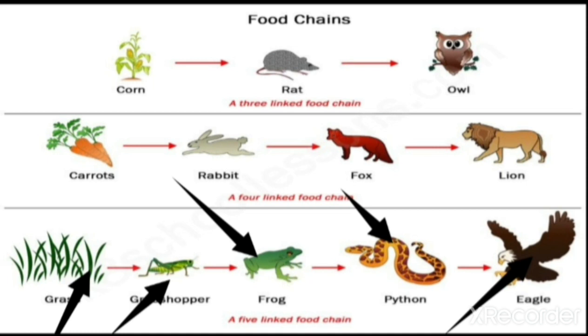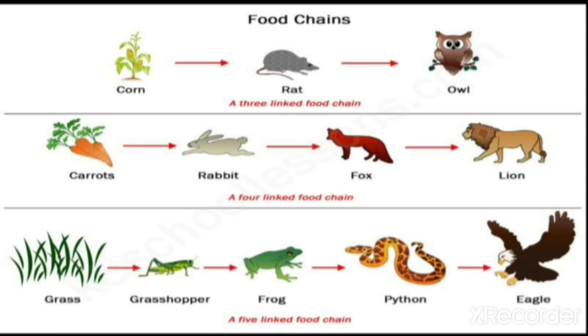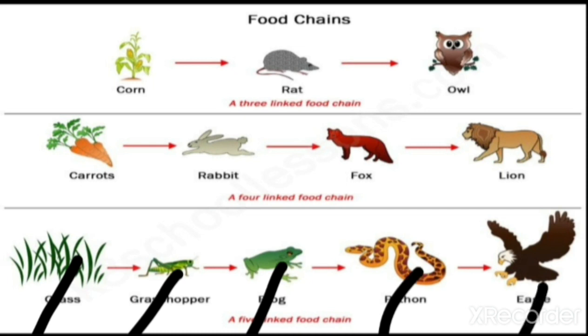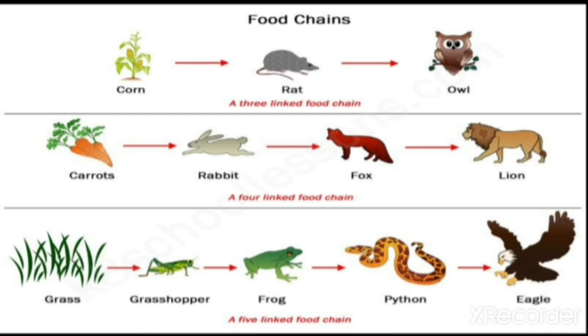What are the 5 links here then? The first one is the grass. Next come the grasshopper, frog, snake, and eagle. So in total, how many components are present here? There are totally 5 components: grass, grasshopper, frog, snake, and eagle. So in this way, it is an example of a 5-linked food chain.